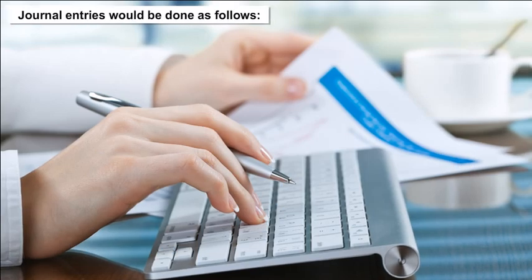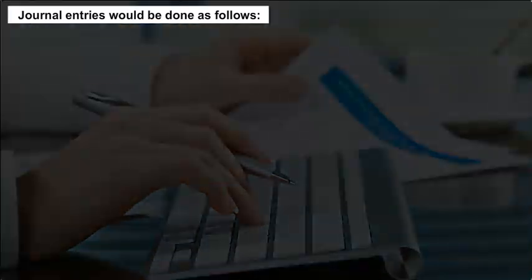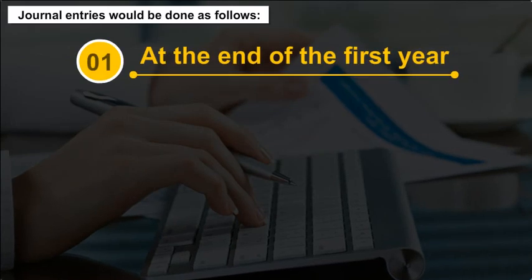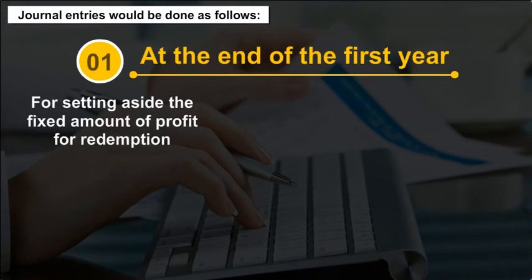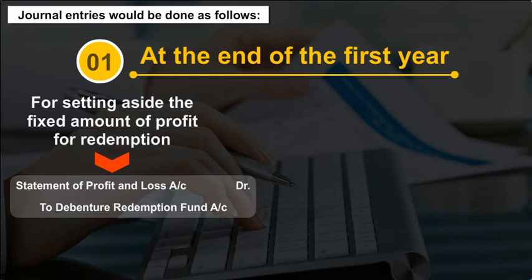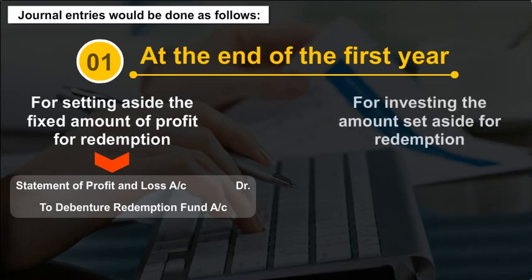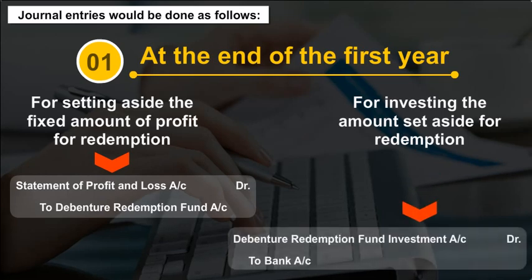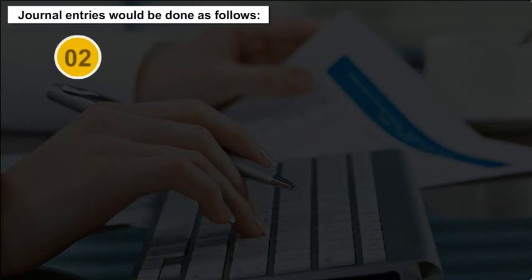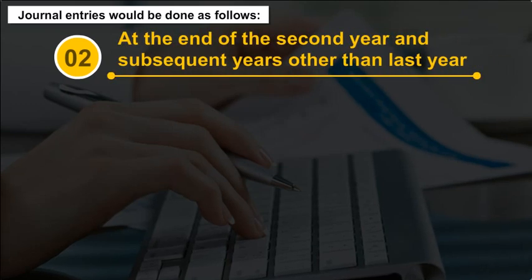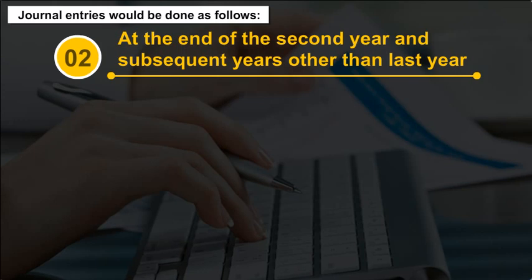Journal entries would be done as follows. 1. At the end of the first year. A. For setting aside the fixed amount of profit for redemption. B. For investing the amount set aside for redemption. 2. At the end of the second year and subsequent years other than last year.